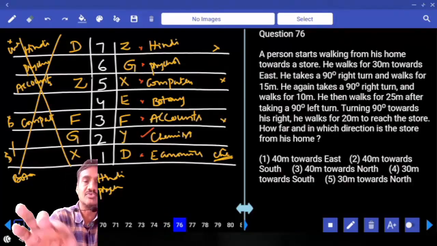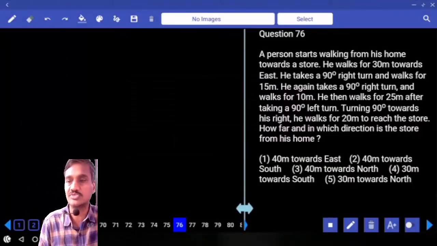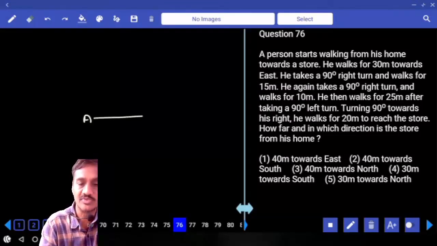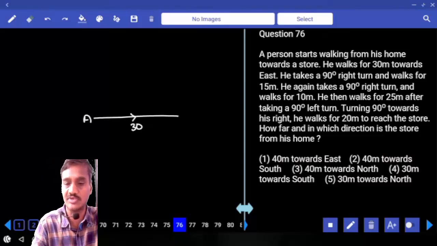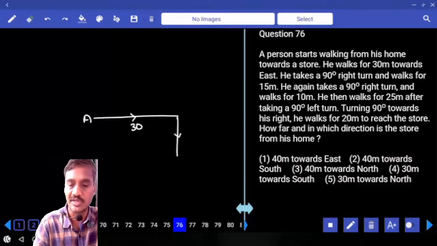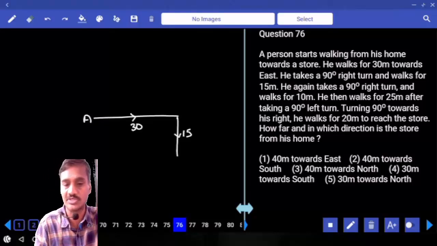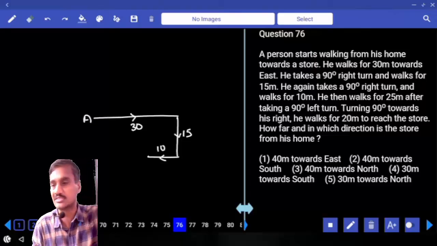And 76 is based on directions. Now in this one, a person starts walking from his home towards a store. He walks for 30 meters towards east. Now let us take, this is the starting point of this person. From here, he walks how many meters? 30 meters towards east. And he takes a 90 degrees right turn and walks for 15 meters. From here, right hand side, 15 meters. He again takes a 90 degrees right turn and walks for 10 meters. From here, he walks for just 10 meters after taking a 90 degrees right turn.